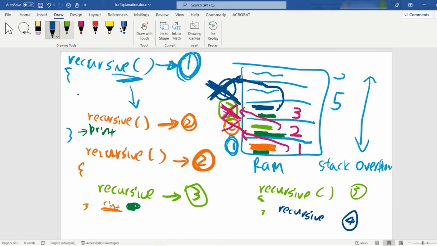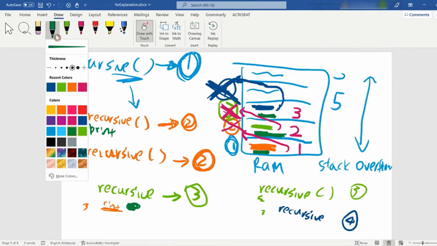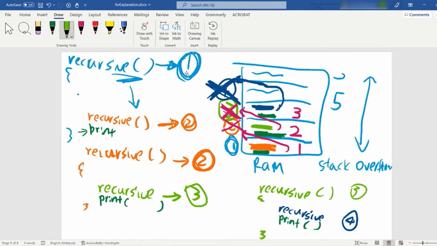This is a dark green. The blue is a dark green. We call the first recursive, right? When we first enter this function, the first one is in here.